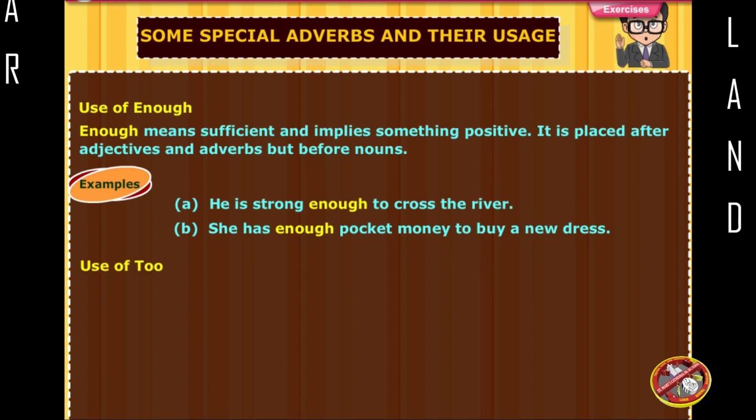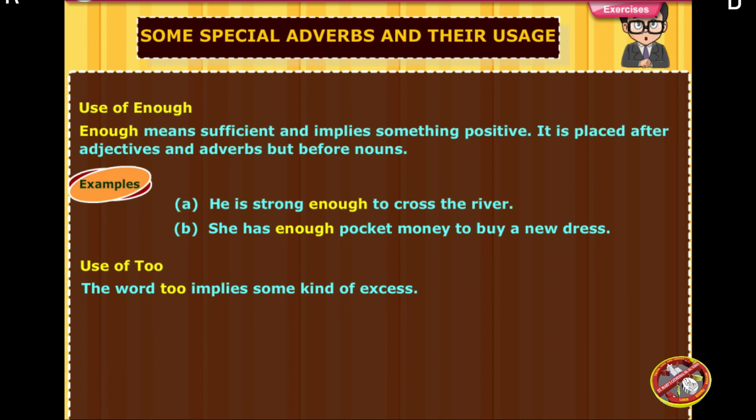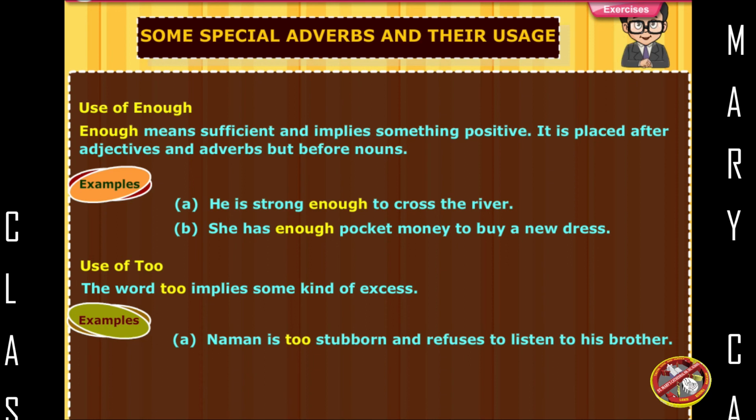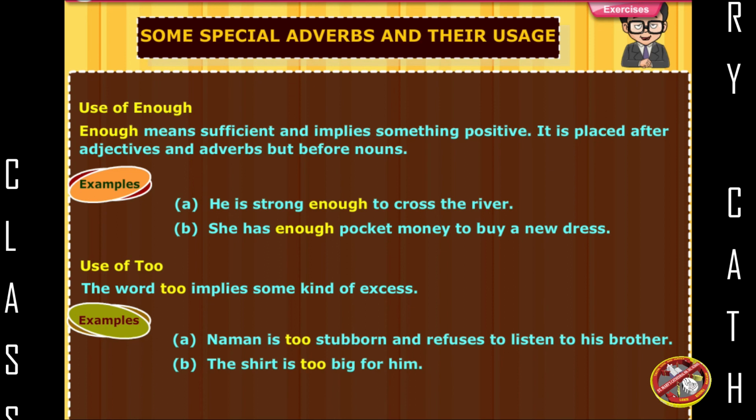Use of too. The word too implies some kind of excess. Examples: Naman is too stubborn and refuses to listen to his brother. The shirt is too big for him.